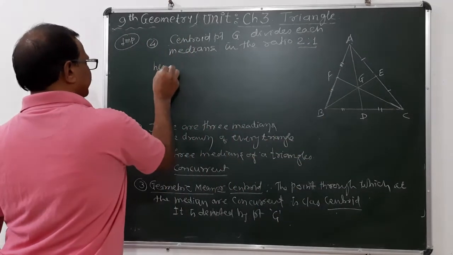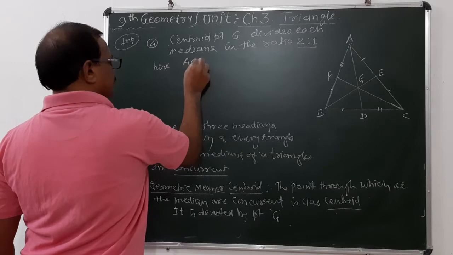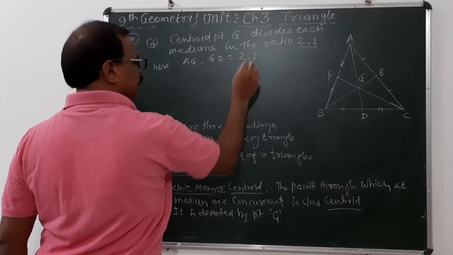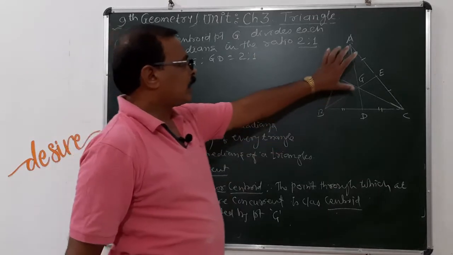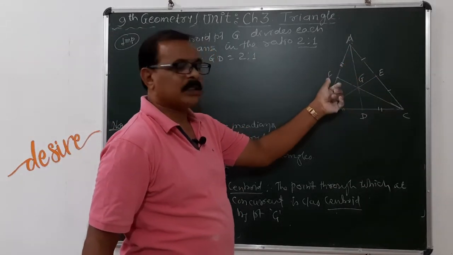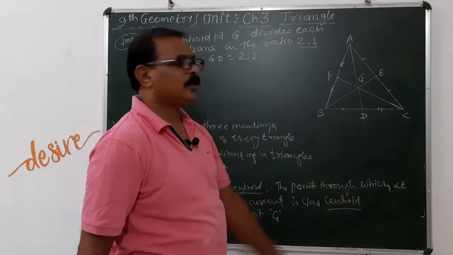Here AG:GD is equal to 2:1. That means 2 parts and 1 part, total 3 parts, and AG is 2 out of 3 parts.